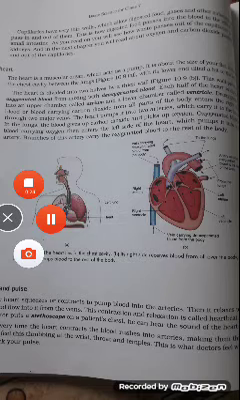Fish have a single circulation system. Their heart is two-chambered, having one atrium and one ventricle. Such a heart is called a single heart. The heart receives and pumps only impure blood.